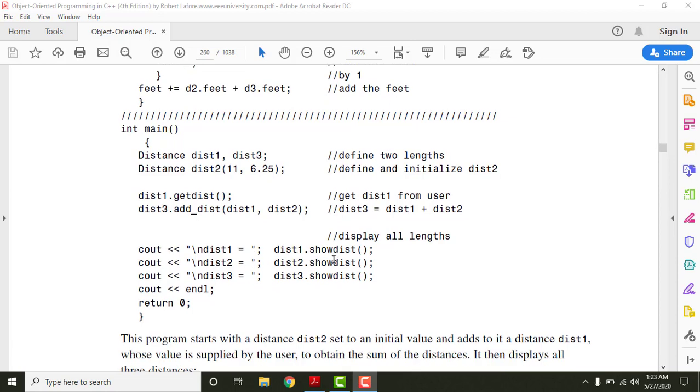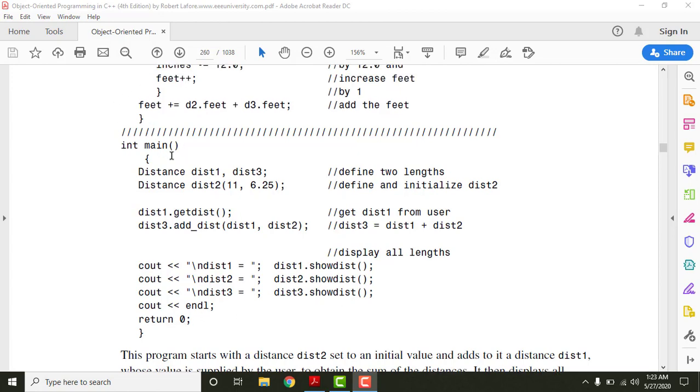And what this function show distance will do is basically display the value of each of these objects here. So again, to display them, we need to call the function: distance 1 dot operator and then show distance, distance 2 dot operator and then show distance, and distance 3 again dot operator and show distance. And finally return 0 for this main function here, right?